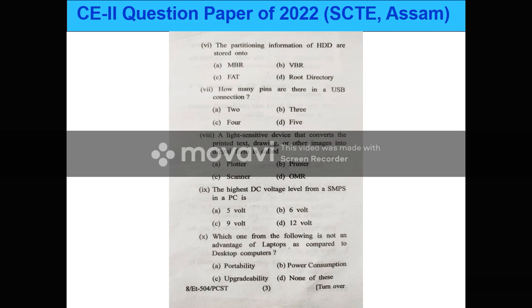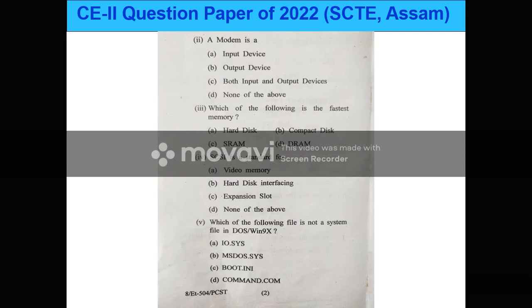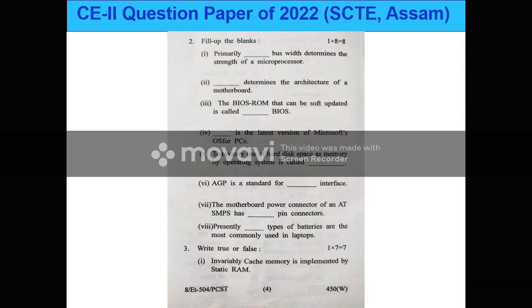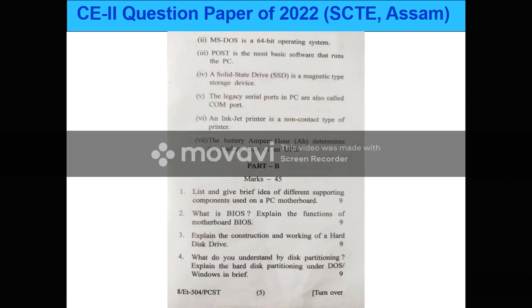So these all are the questions. This one is question number 2, where 8 questions are there, out of which they have asked to fill in the blanks. Here is write true and false. All these questions will be discussed one by one in our later slides.